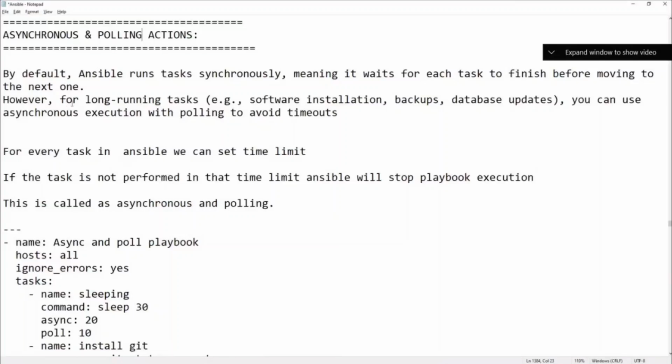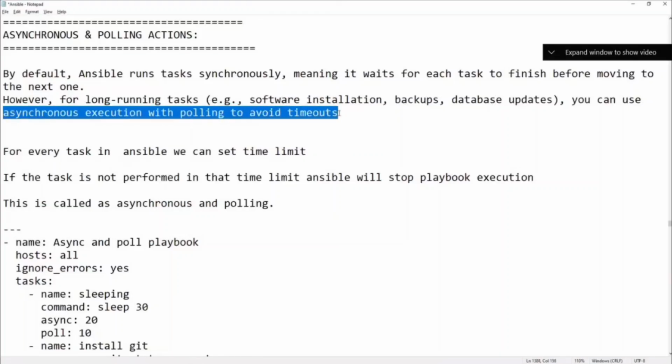However, let's assume task one is running and it is taking a lot of time. Task 2 will be in the waiting period, but I don't want to wait. In that case, we can use the asynchronous and polling concept. For long running tasks, for example software installation, backup, database updates, you can use asynchronous execution with polling to avoid timeouts.